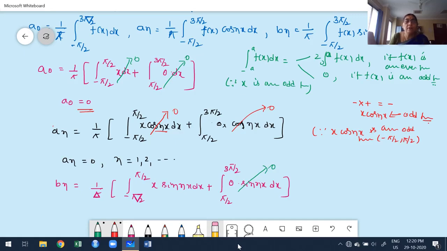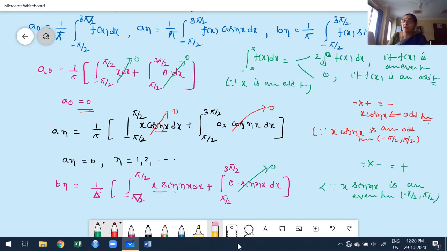Now here minus pi by 2 is possible. I go for the definite integral property. You know that actually what is minus into minus? Minus into minus is plus. Minus is an odd function, plus is an even function. Product of two odd functions must be an even function. Therefore, since x into sine nx is an even function over minus pi by 2 to plus pi by 2.